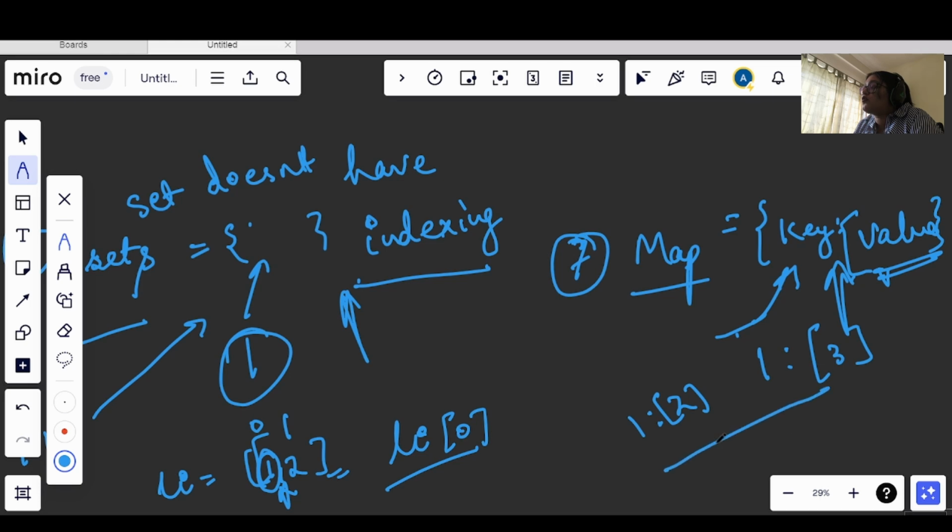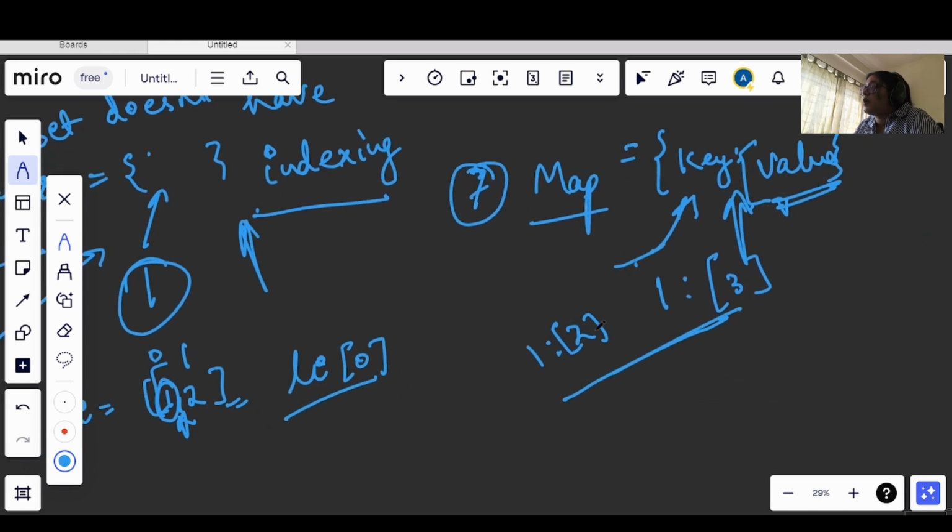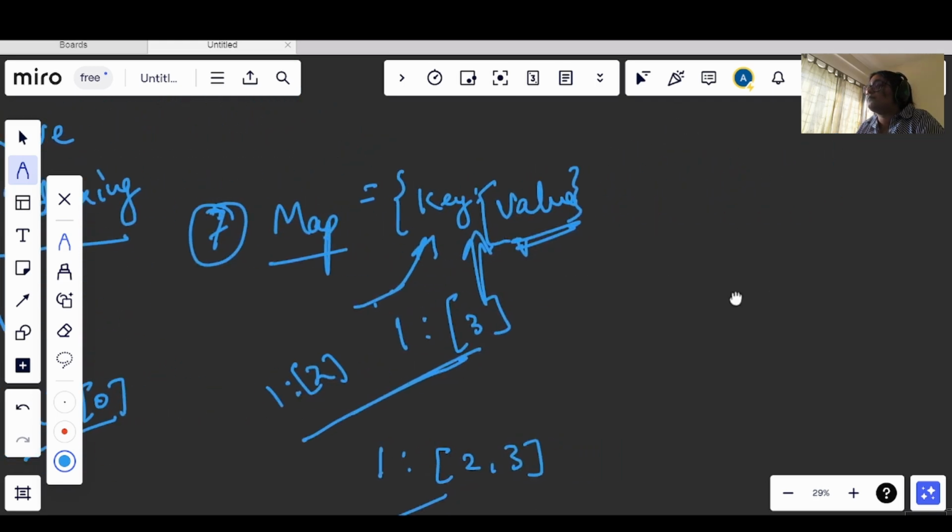Now if I want to store this in our map, it is not possible. What I need to do here is take 1 as a key and store 2 and 3 as the value for that. I cannot have more than one of the same key, or duplicate keys. This key acts as a unique identity, like an ID that we have in our tables, right? So we can access the value using that key.